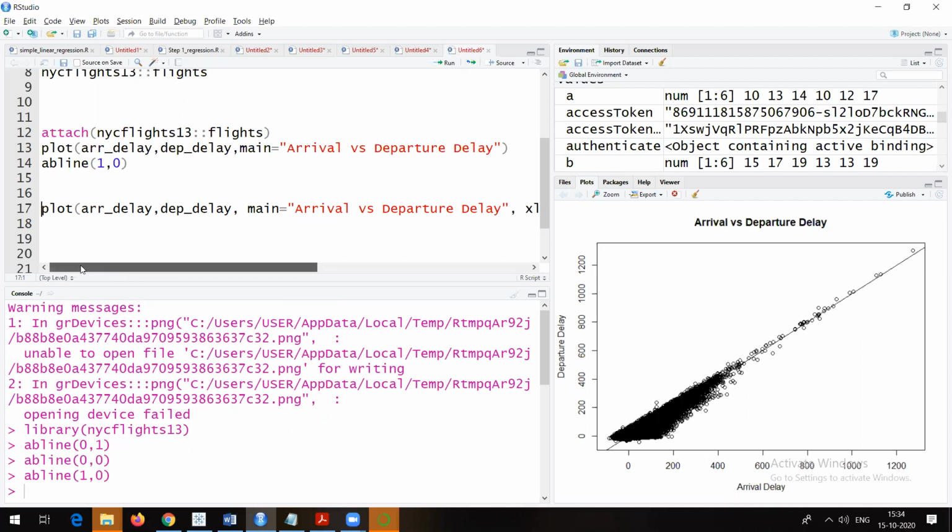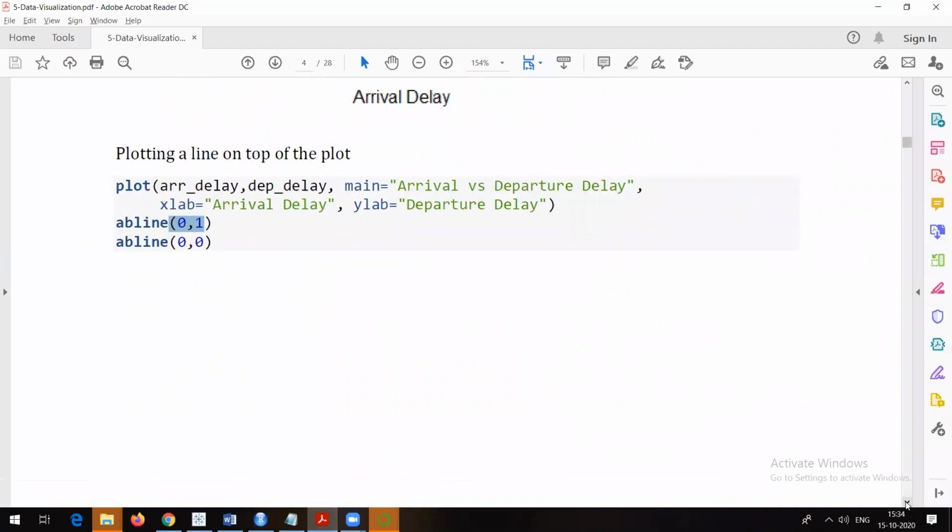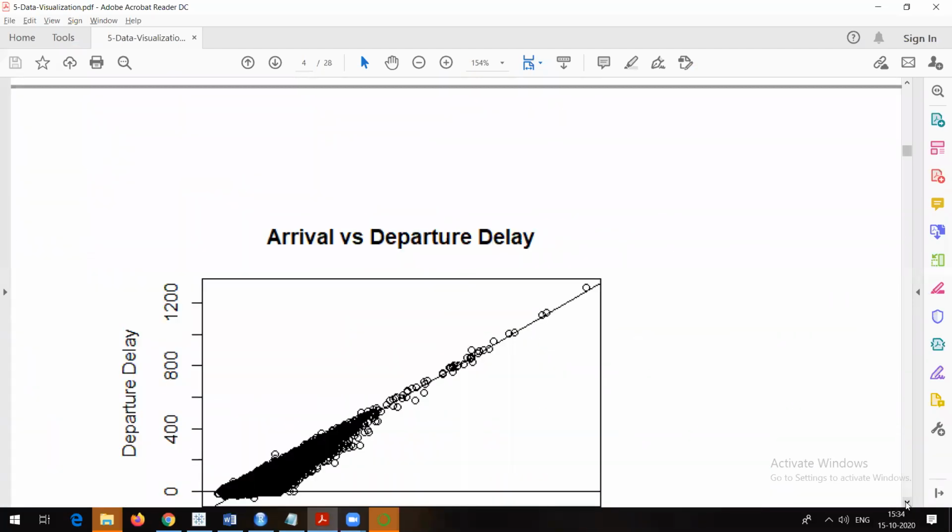So whether it is 1 comma 0 or 0 comma 1, that is actually the line which is going to override the x-axis and y-axis. If I say 0 1, so x is 0, y is 1, it will be this line, right? In this case, x is 1 and y is 0. Now with regards to this, we have something called a horizontal line and a vertical line. We can draw horizontal lines and vertical lines.